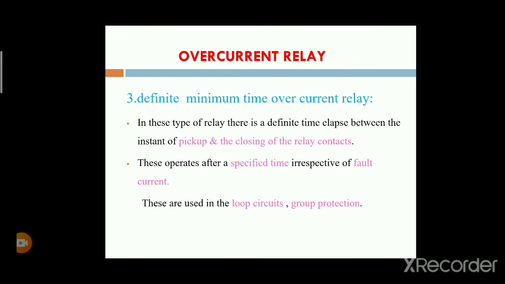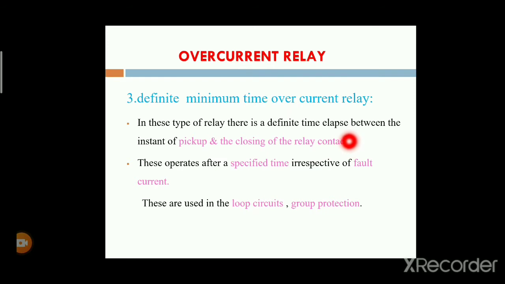The third one is the definite minimum time overcurrent relay. In this type of relay, there is a definite time gap between the instant of pickup and the closing of the relay contacts.